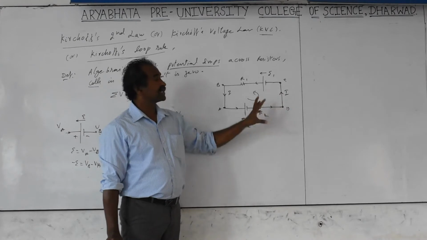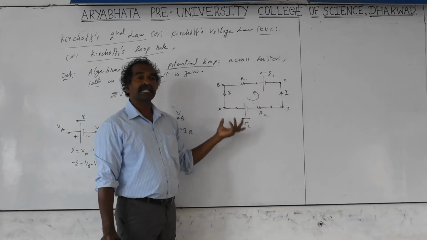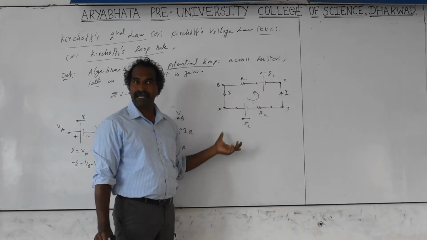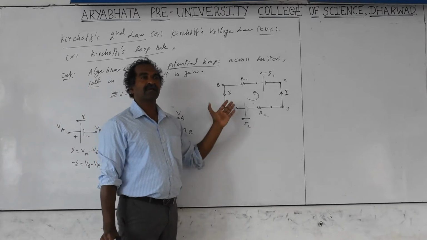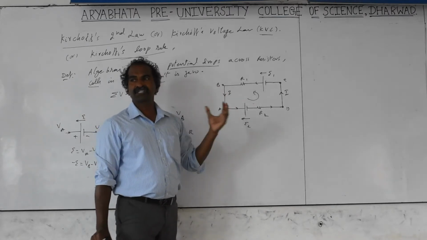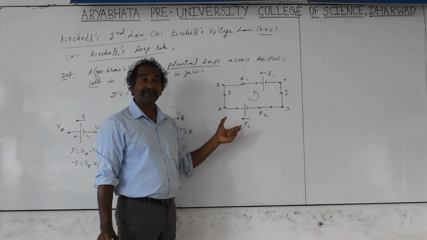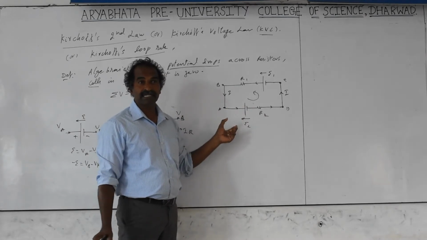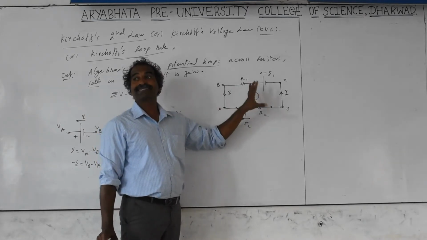If the cells have EMF in opposite directions, the current direction can be taken in any direction. Go on applying the law and solve the problem. In the end, if the current comes out positive, your imagined direction is correct. If the result is a negative value, then the direction you imagined is opposite.